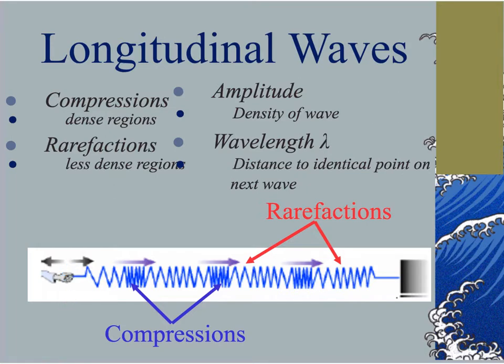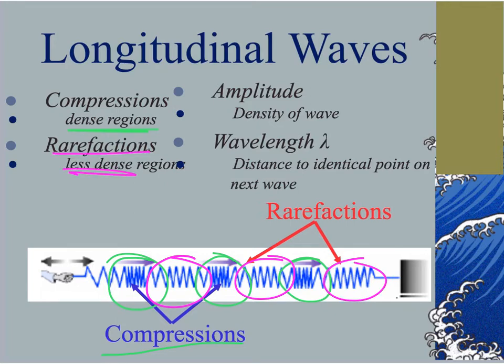Now, what you should notice right off the bat are these areas where the slinky or the spring appears to be really close together. These areas are exactly what they look like. They are compressed together. They are compressions. These compressions are very dense regions. The areas in between, where they don't seem so compressed together, are less dense. These are called rarefactions. So I've got compressions being the highly compressed areas and rarefactions being the spaces in between these.